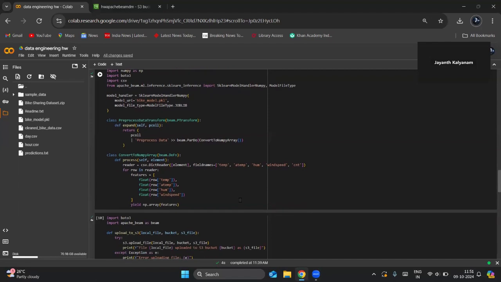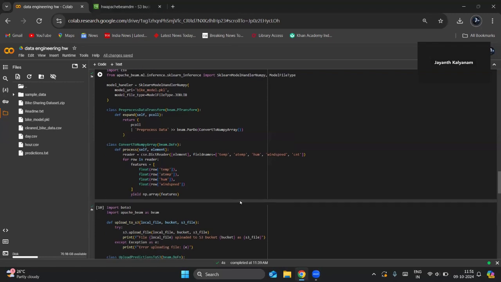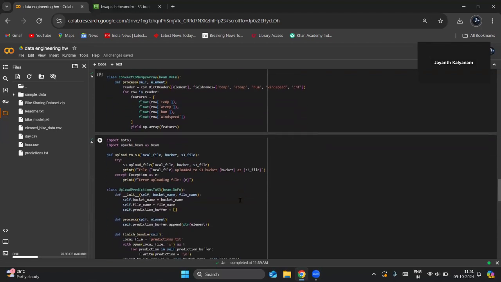So the convert to NumPy array is a DoFn which is used inside a ParDo. It converts each row of the data set into a NumPy array, which we need, and of course these arrays are the inputs for the linear regression model during the inference.